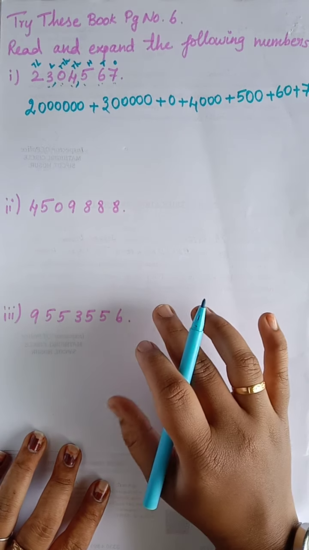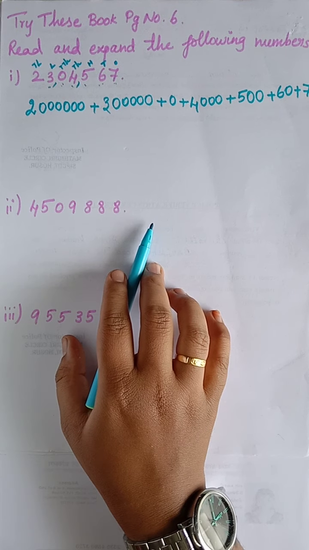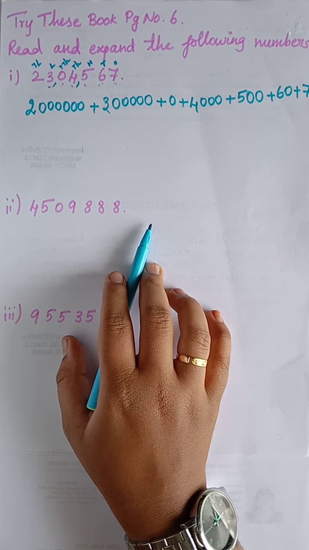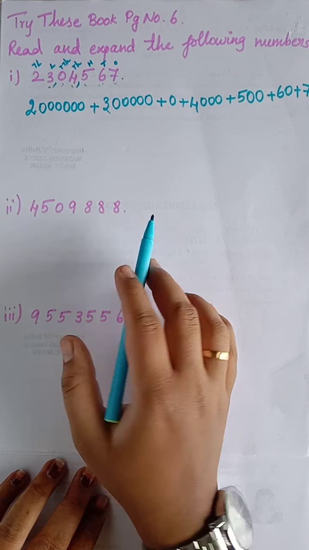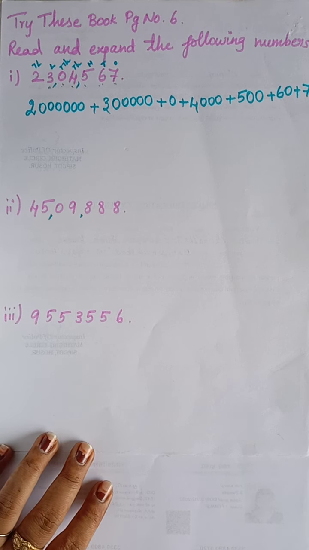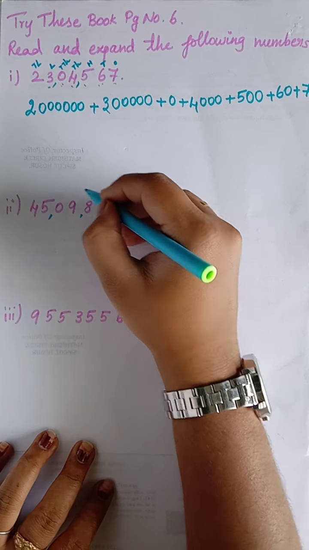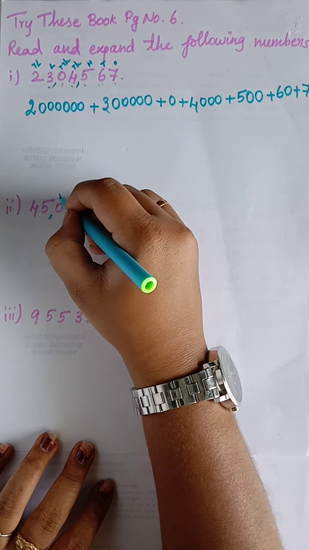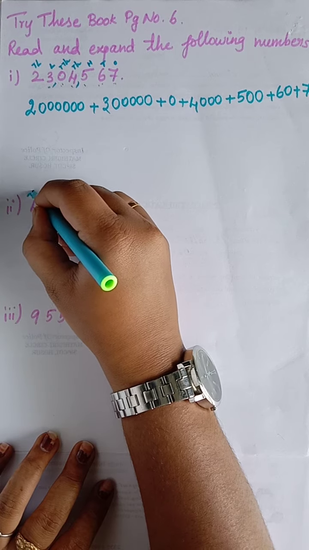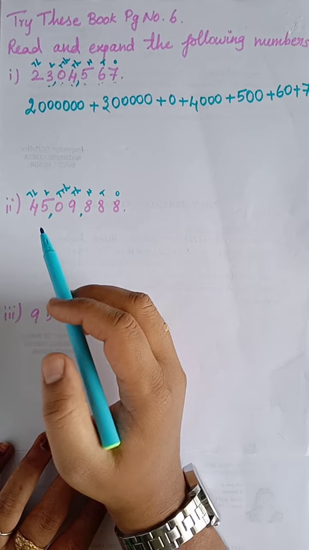Yes? Okay, the next sum they have given is 4509888. For this also we have to put commas first, and then we can see the place value. So first commas means 1, 2, 3 comma 1, 2 comma 1, 2. Then we have to write the place value. So place value here: ones, tens, hundreds, 1000, 10,000, lakh, 10 lakh. Here also they have given till 10 lakh. So for 1 lakh it is 50, for 10 lakh it will be 60. So likewise we are going to start.